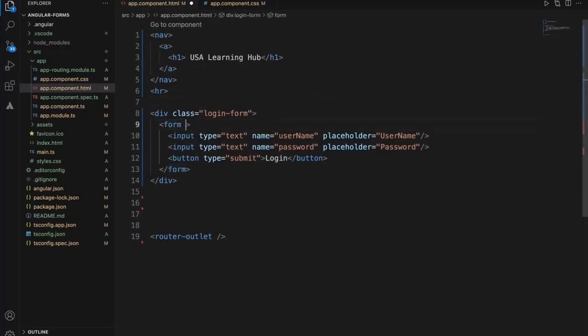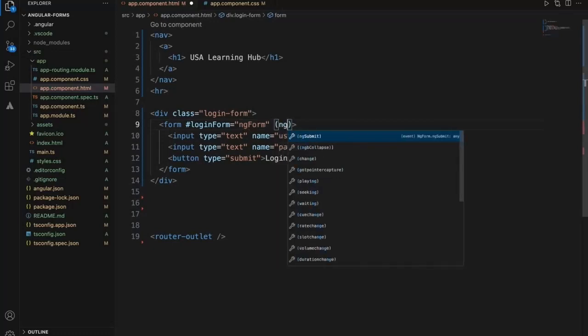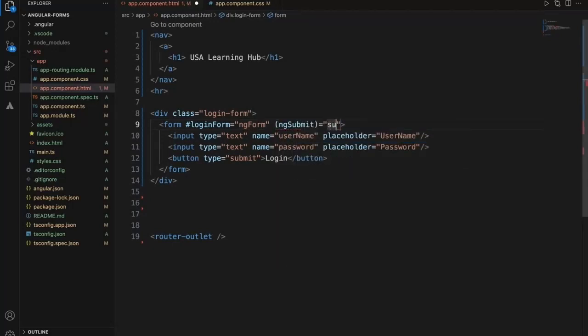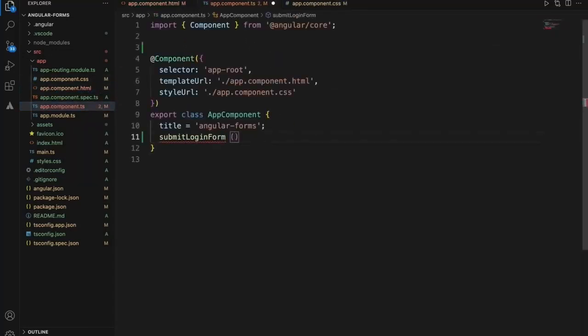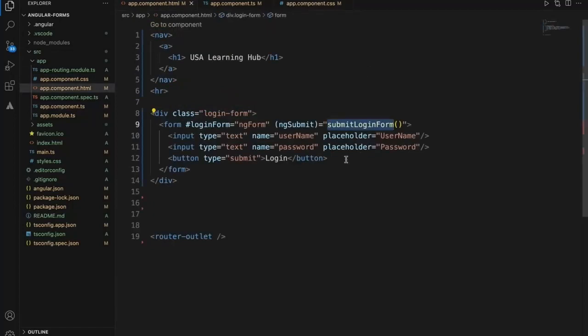To add Angular, the first thing we need to add is ngForm to it. Since we have a submit button, we need a submit, which will be ngSubmit, and we'll say submit login form, and we need this function to be added in the TypeScript file. For now let it be. Okay, now let's go to the HTML again.